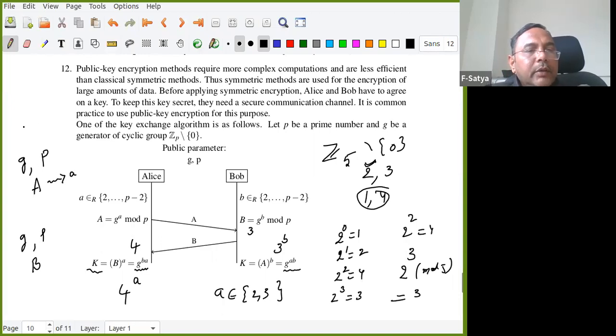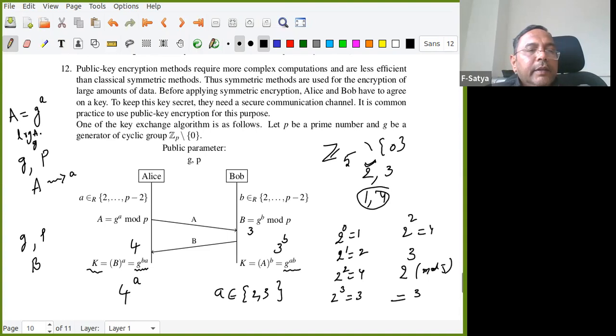What is this capital A? Capital A is equal to G power a, right? So now my small a is equal to what? It is log A base G, right? Like log A base G. Are you following? This is the general setup.